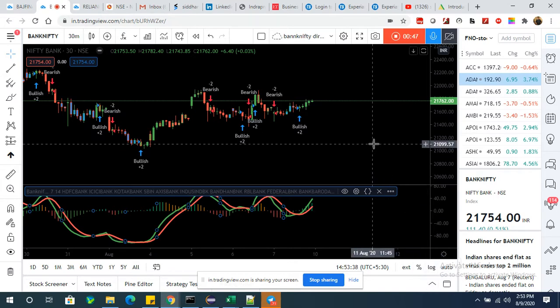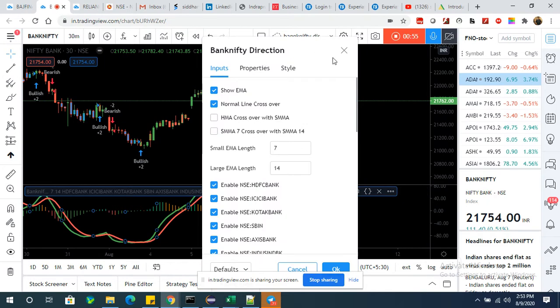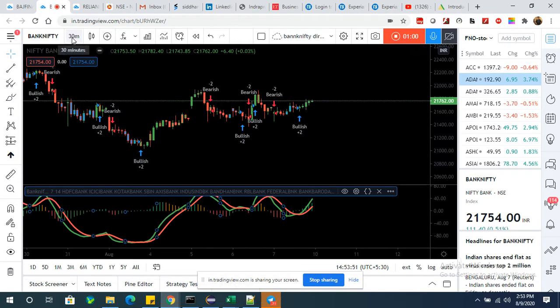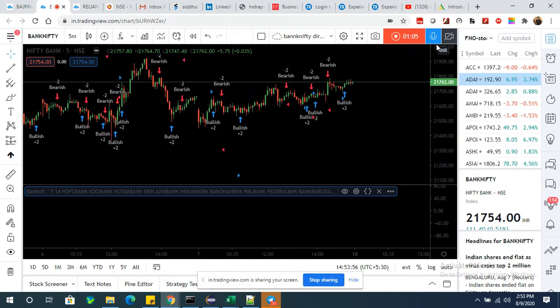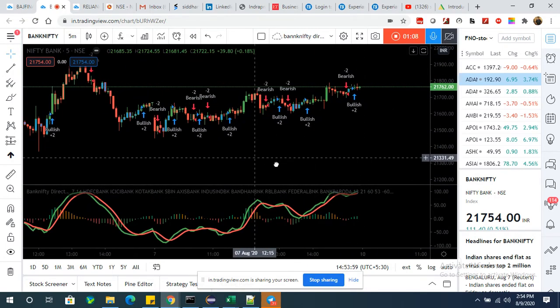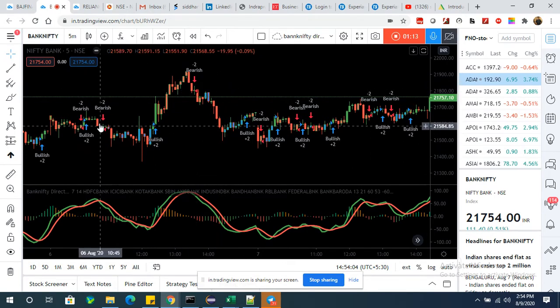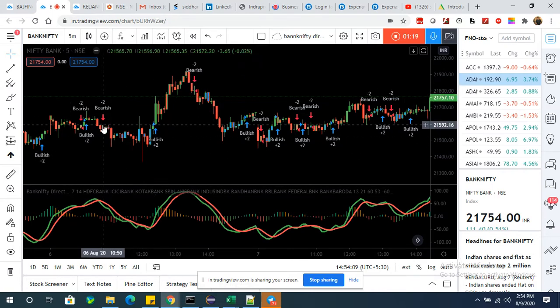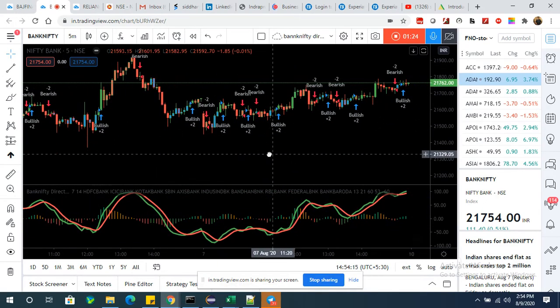And let me tell you how to trade with this Bank Nifty direction. The name of this signal system is Bank Nifty Direction. It works on time frames starting from 5 minutes. With the 5 minutes we can work, and what we have to do is see whether any trending move is properly captured. Any kind of trending move. See, there is this bearish move, this bullish move, this bearish move. Bullish move, bearish move. So this is the 5 minute chart.